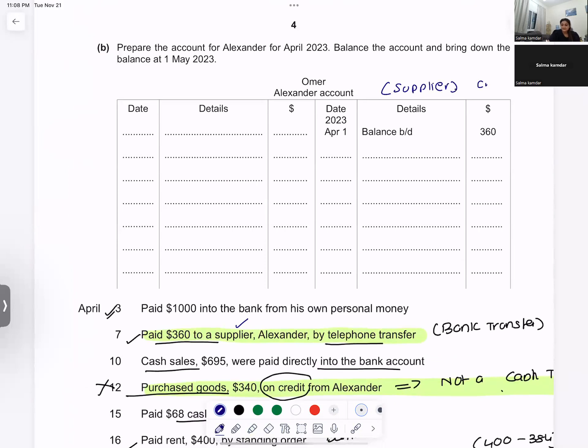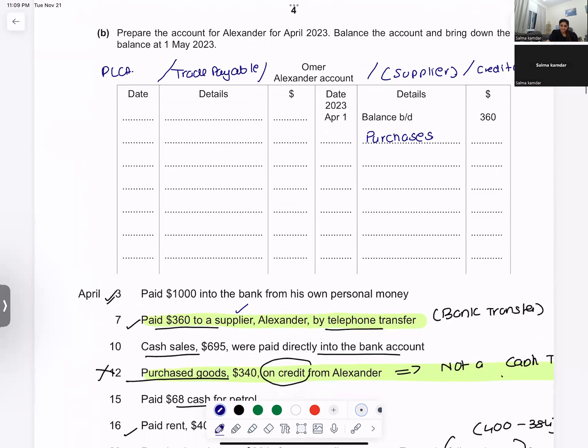He is a credit supplier, so I can say he's a creditor, or I can say he's a trade payable. Or you could also say he is like a PLCA account. It always has a credit balance. Below that you have credit purchases. Everything else on the debit side.